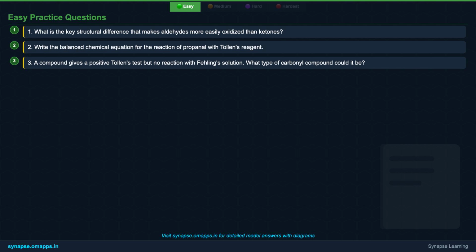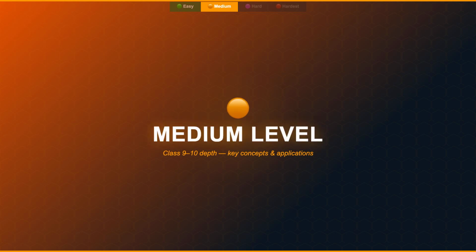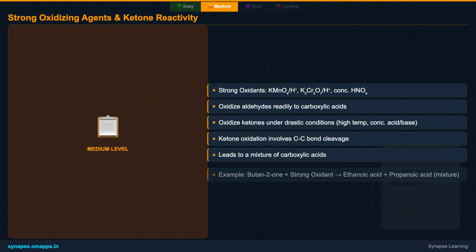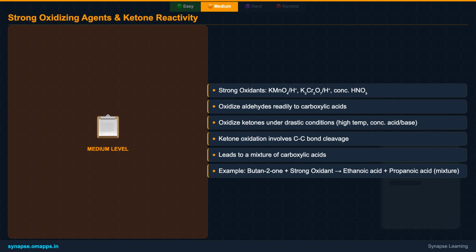Good luck! Moving on to the medium level, let's explore stronger oxidants and the intriguing behavior of ketones. While mild agents are specific to aldehydes, stronger oxidizing agents like acidified potassium permanganate or dichromate and concentrated nitric acid are powerful enough to oxidize both aldehydes and ketones. Aldehydes will still readily convert into carboxylic acids.